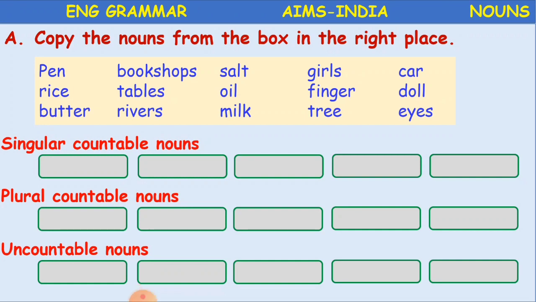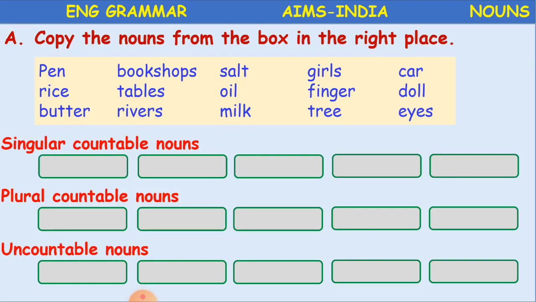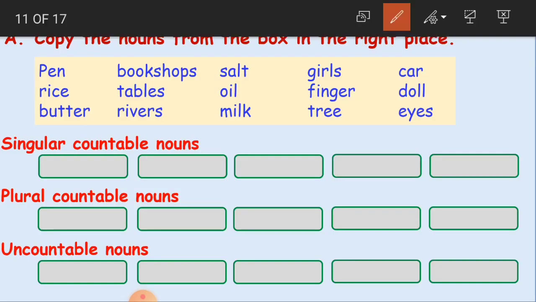So we are having some nouns here. We have to identify whether they are singular, plural or uncountable. Okay, so we'll just do that. The first one is pen. Is it singular or plural or uncountable? Yes, it is singular. So we'll make it a singular countable noun. Pen.